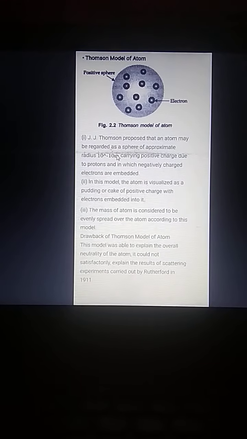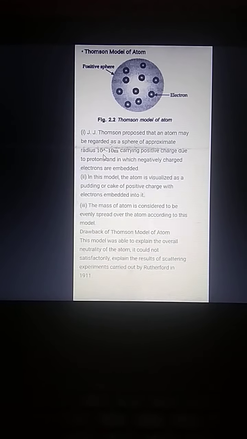Now our next topic is Thomson model of atom. Till now we have read about the subatomic particles of the atom. Now the first atomic model which was proposed was given by Thomson. And what Thomson said about the atomic model is that atom is a sphere which has radius of about 10 raised to power minus 10 meter.